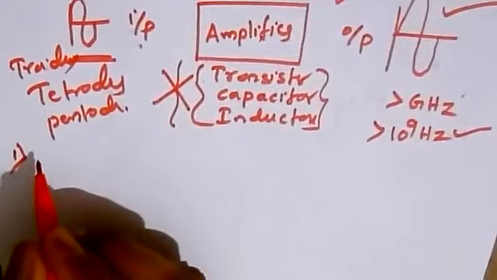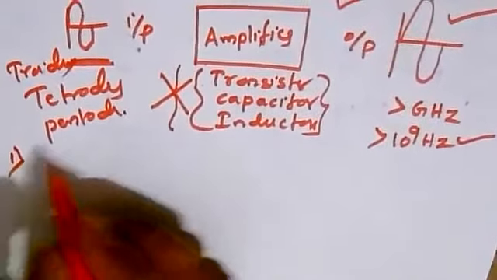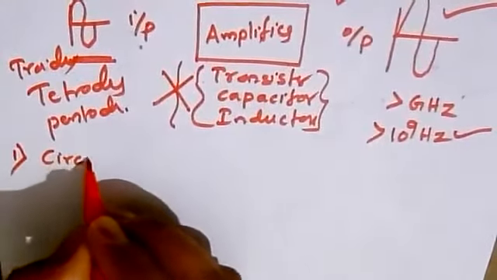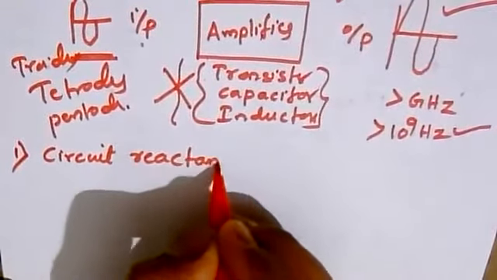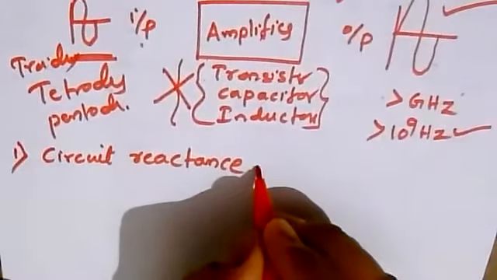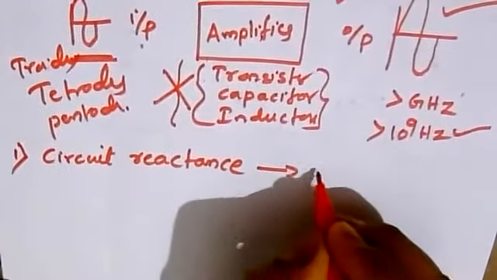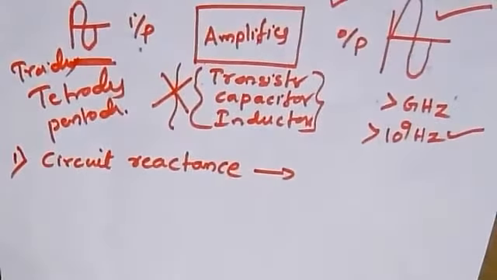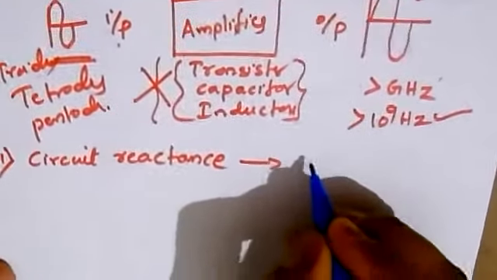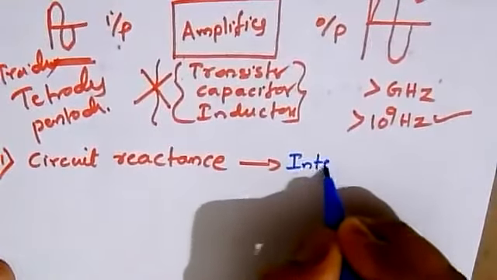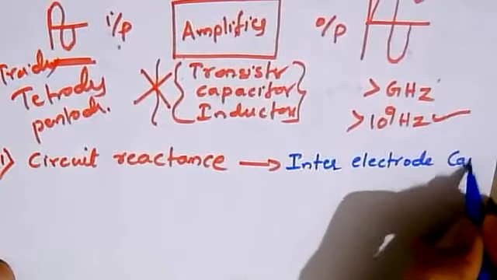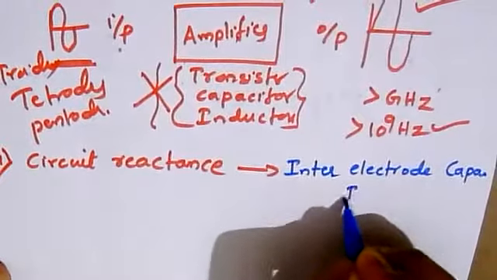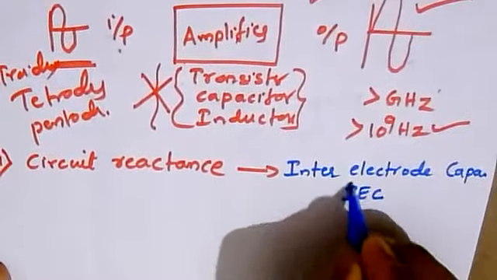First, make a note that we have circuit reactance. This circuit reactance has inter-electrode capacitance, called IEC.